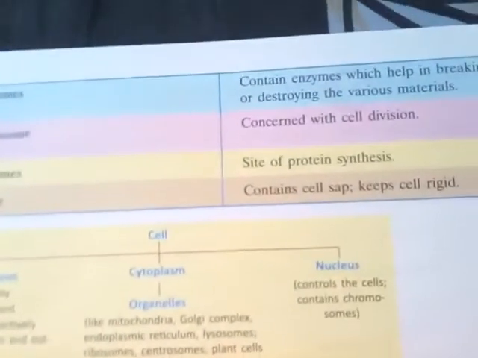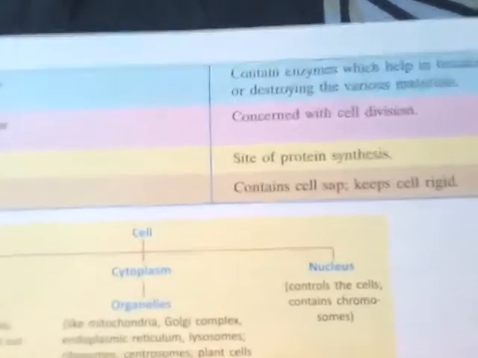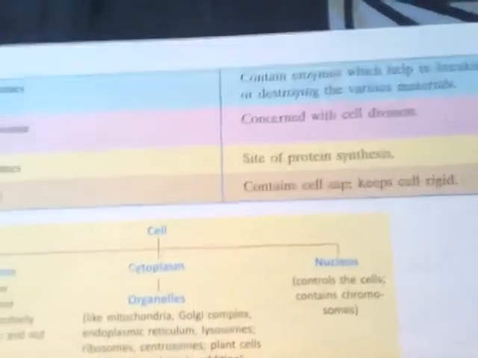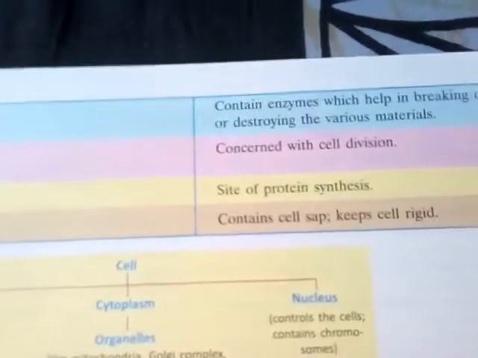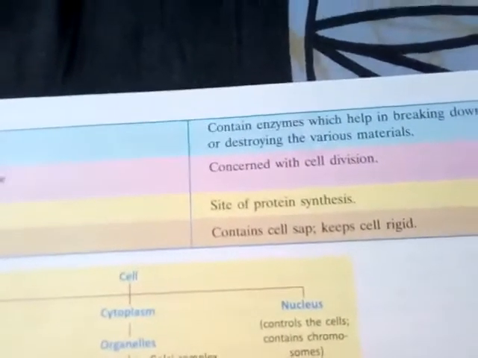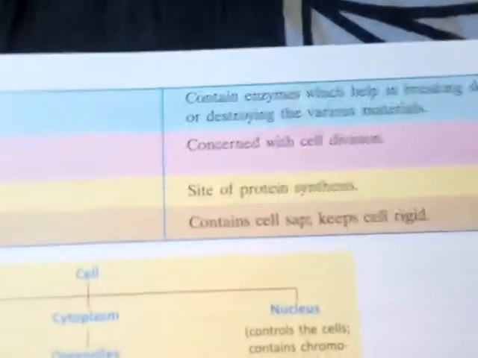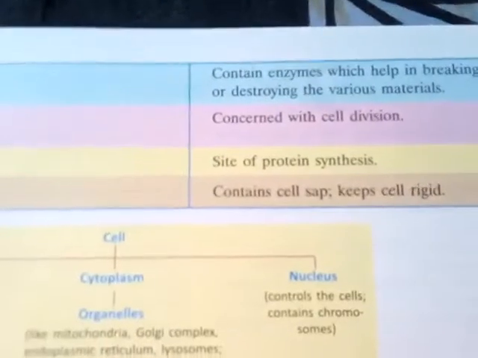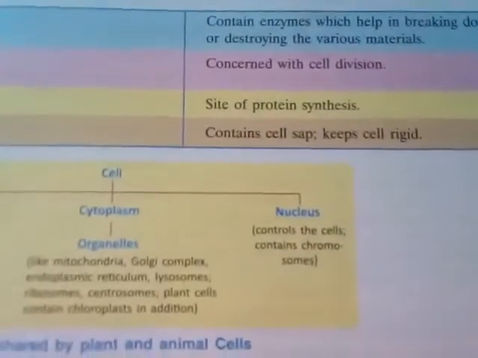Ribosomes are mainly used for protein synthesis, centrosome is responsible for cell division, and lysosomes help in breaking down and destroying various kinds of materials. So lysosome, centrosome, ribosome: ribosomes are very much used in protein synthesis.